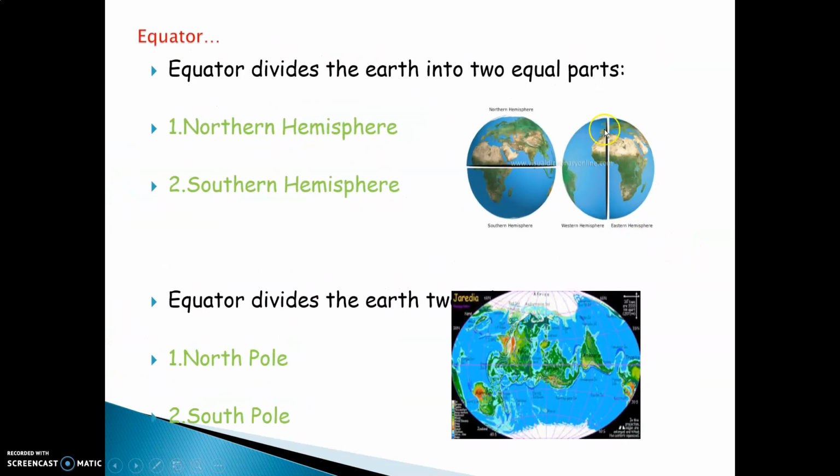You will see in this diagram that the earth is divided vertically by the prime meridian. The equator divides it into Northern Hemisphere and Southern Hemisphere, and the prime meridian divides it into Western Hemisphere and Eastern Hemisphere.